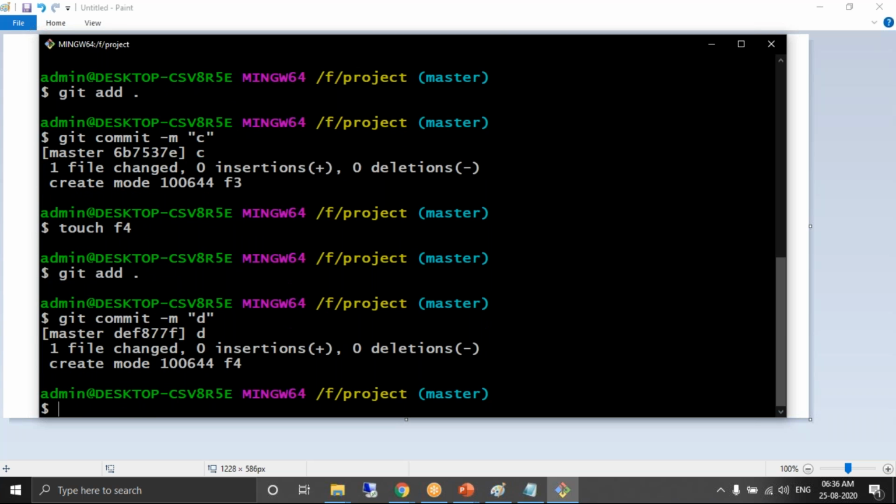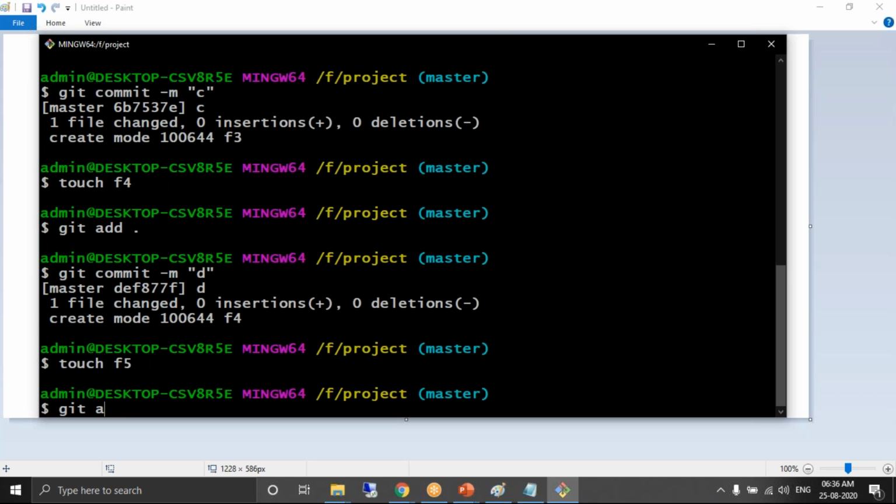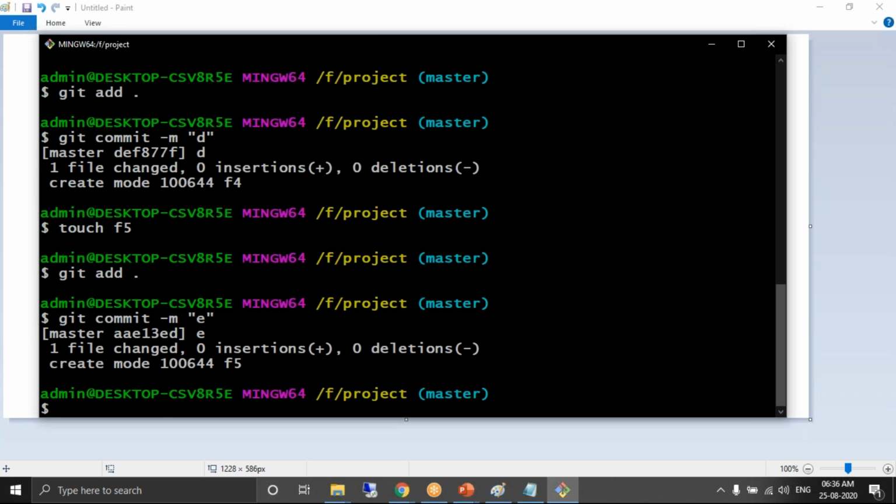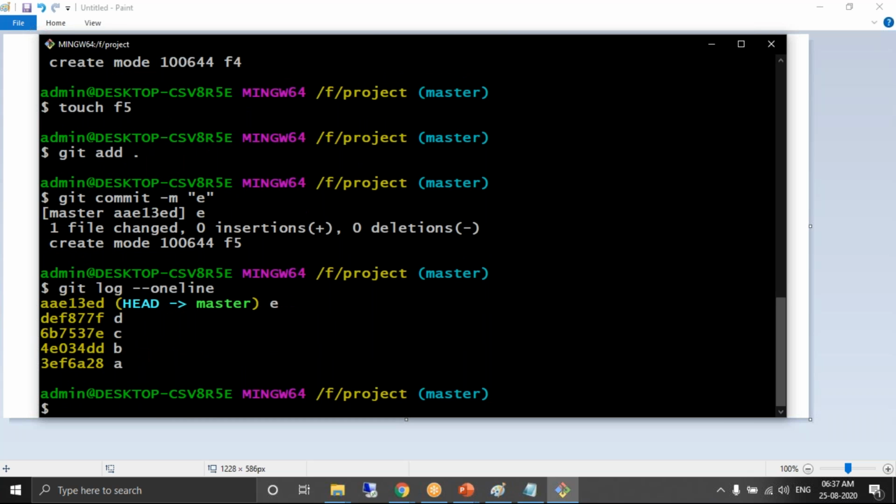D commit. E commit. As usual, A, B, C, D, E. A is the first commit and E is the latest commit. Head is always pointing to the latest commit. That's it. This is the order of the commits the developer has done.